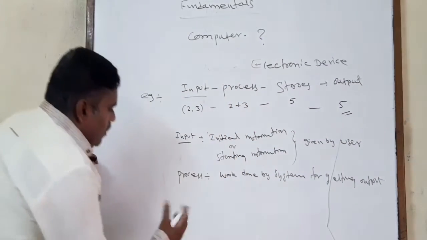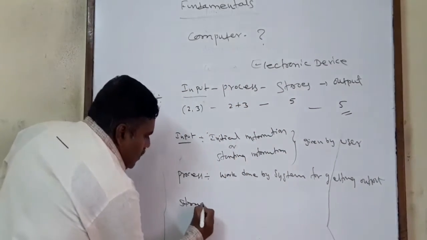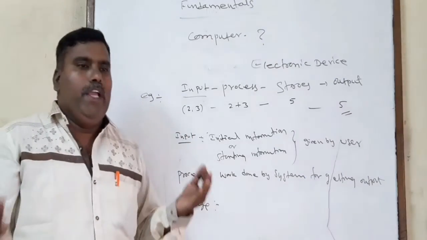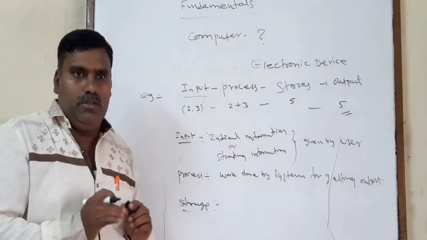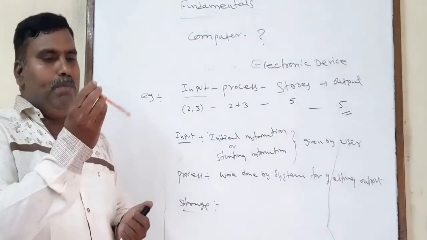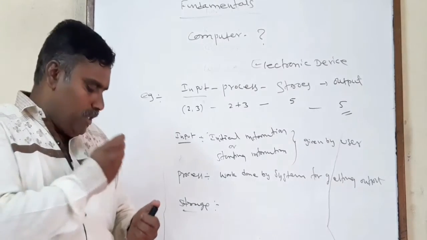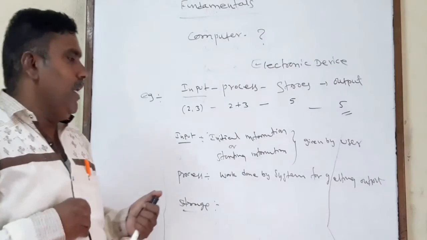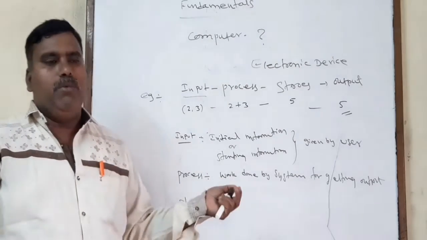So the next thing is storage. Storage is a place where computer information can be stored. Suppose I have a pen. A pen is a particular item that can be stored in a pad, so the pad is the area where pens can be stored. Similarly, a bag is the area where books can be stored.